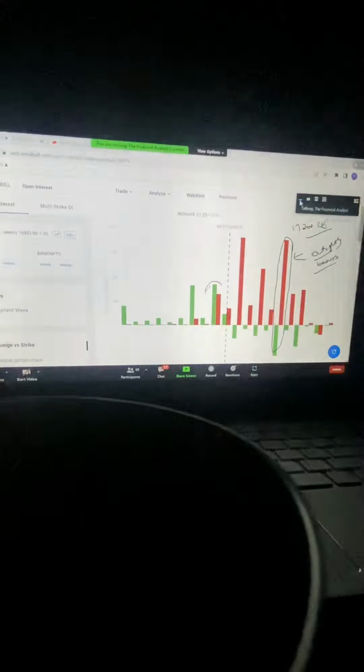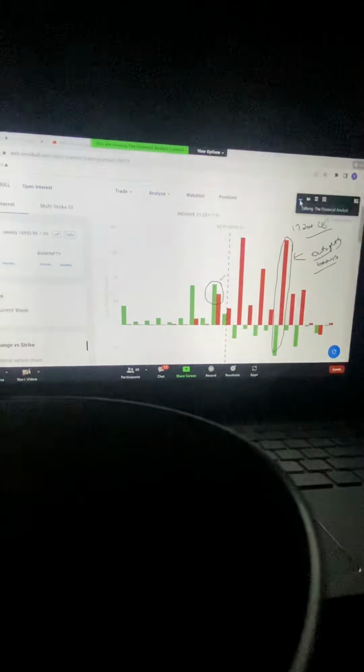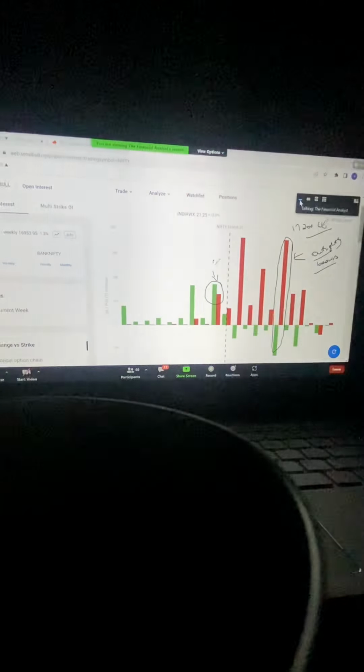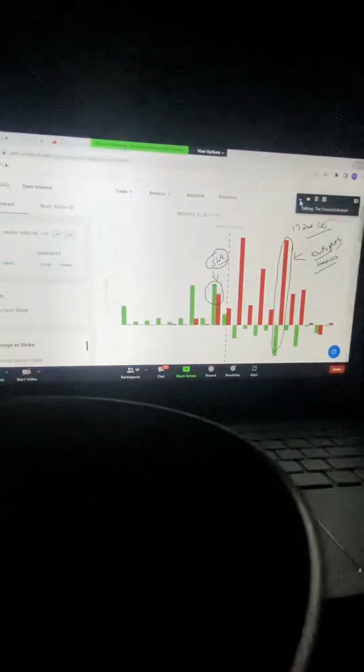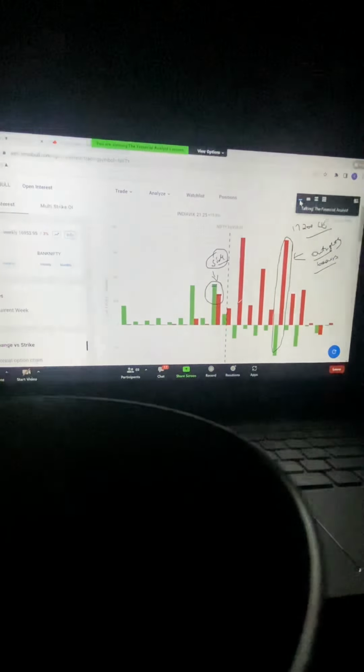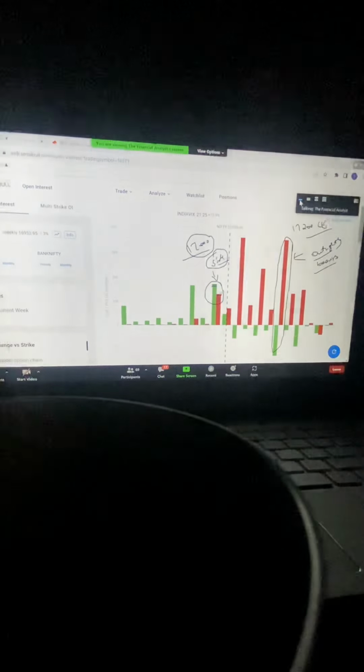When you see two bars like this, which are very close to each other, hugging each other almost, that drives a clear sideways view. Again, this is not enough OI as compared to the others. But it can still be considered that few people are expecting the market to be sideways or to close near 17,000. So they are mostly building short straddles, which we'll discuss in a while.